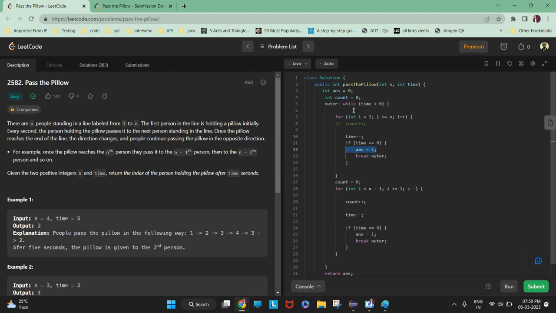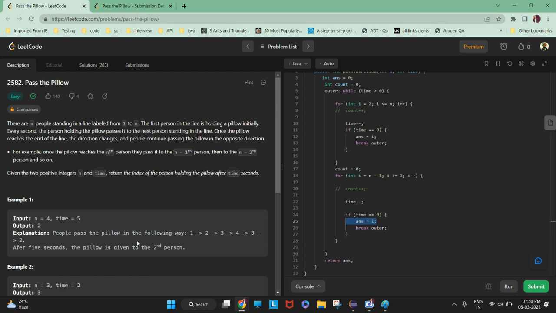I will come out of the while loop, but it will continue in this example, that is 1, 2, 3, 4, and 2 seconds are still remaining, so this loop will be exhausted, then it will come to the reverse loop. Then the fourth person will pass to the third person, and time will reduce again, time minus minus, and it will continue two times because 2 seconds are remaining. After 2 seconds, the time will become 0, and the second person, that is the ith position, will be the answer, and you will break the while loop and return the answer.